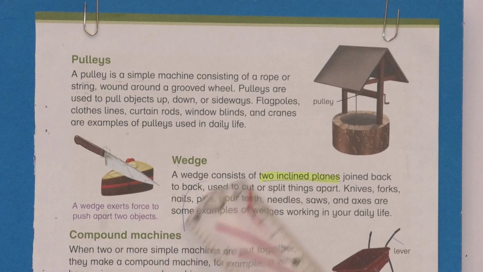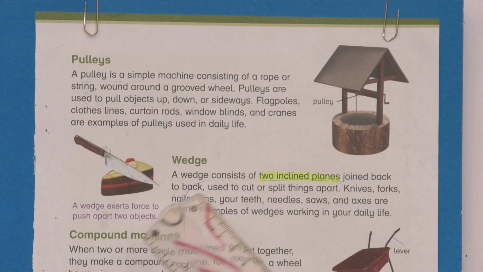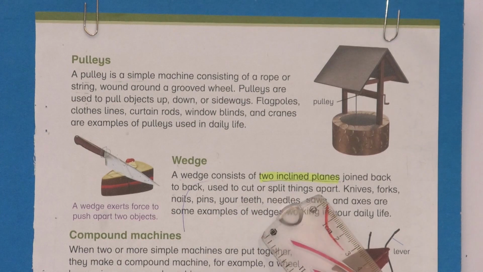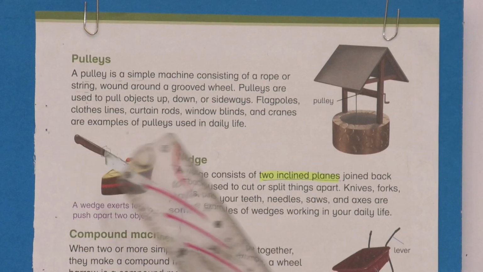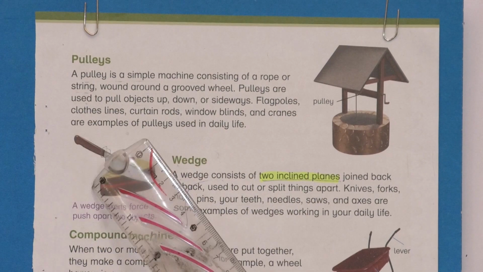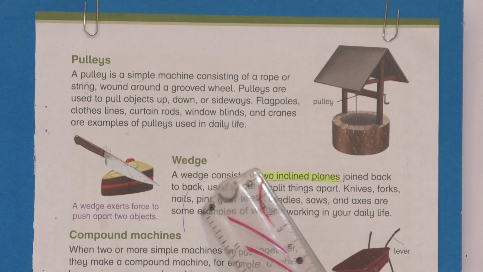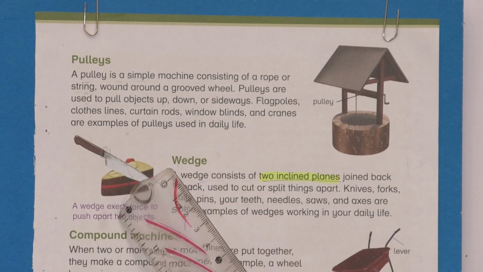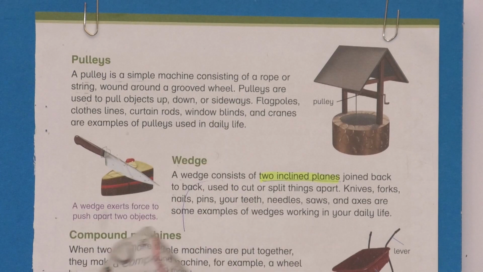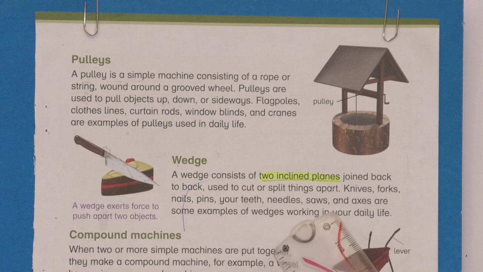Next, we will discuss the wedge. A wedge consists of two inclined planes joined back to back, used to cut or split apart. We use a wedge to cut an object or split apart the pieces of an object.